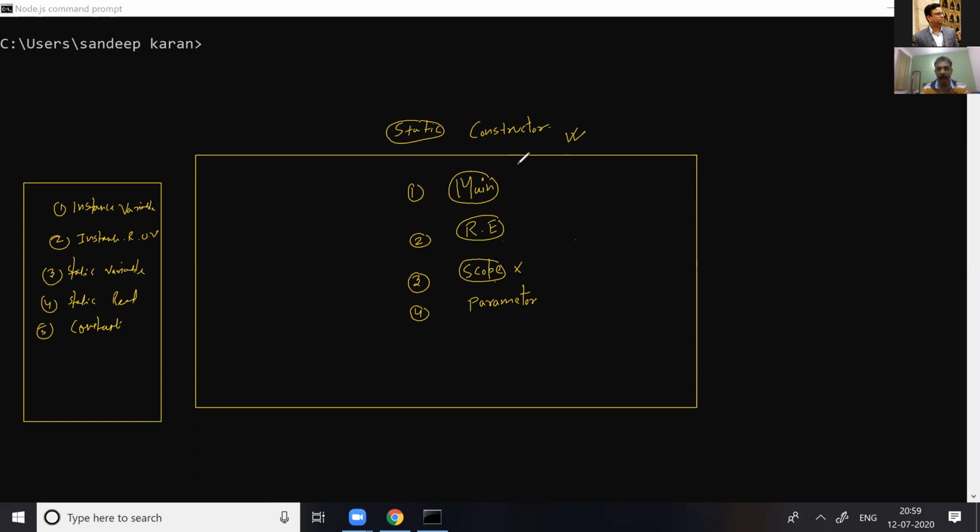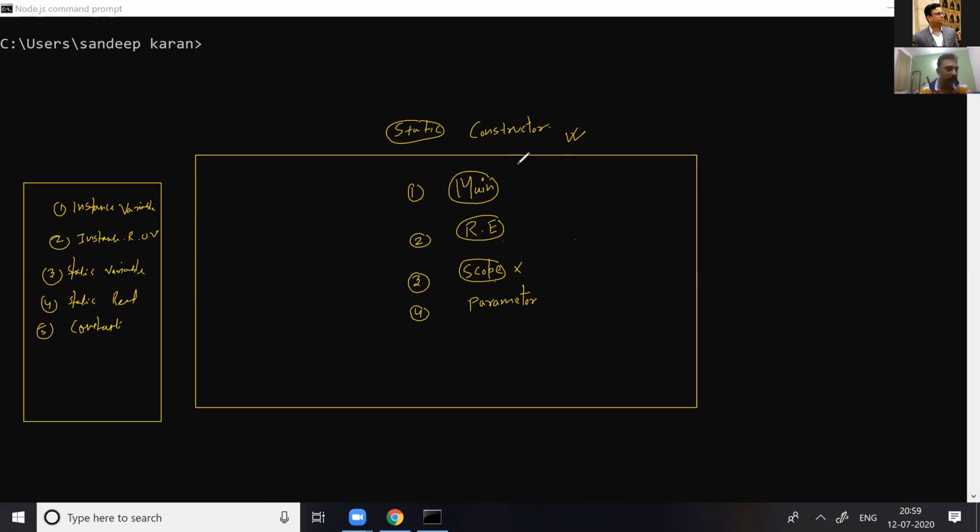So static constructor is independent of class, independent of object. So first of all, we cannot have more than one static constructor in a class. And static constructor is a one-time effort. So when you design the class and you have taken the static constructor, it will be executed only one time. And you cannot have more than one static constructor.